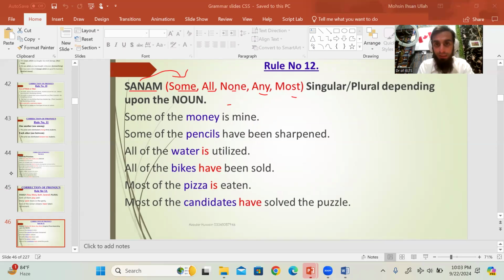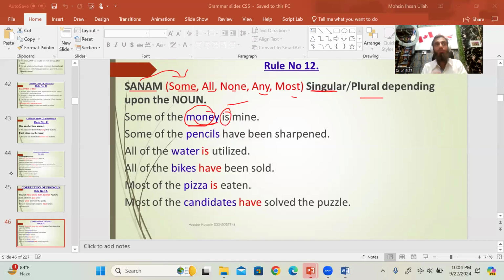With some, all, none, any, most we use singular verb if the subject is uncountable, and we use plural if the subject, the noun, is countable. गिन सकते हैं, countable है, so we use plural. नहीं गिन सकते हैं, so you use singular. अच्छा, money है ना, money. For money we use singular verb because money is uncountable.